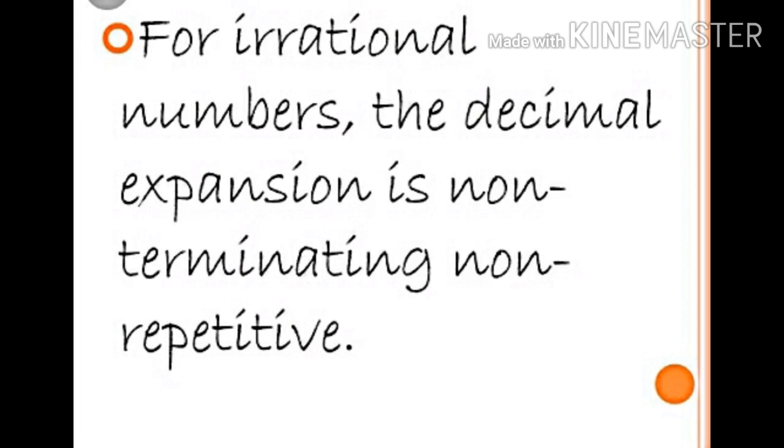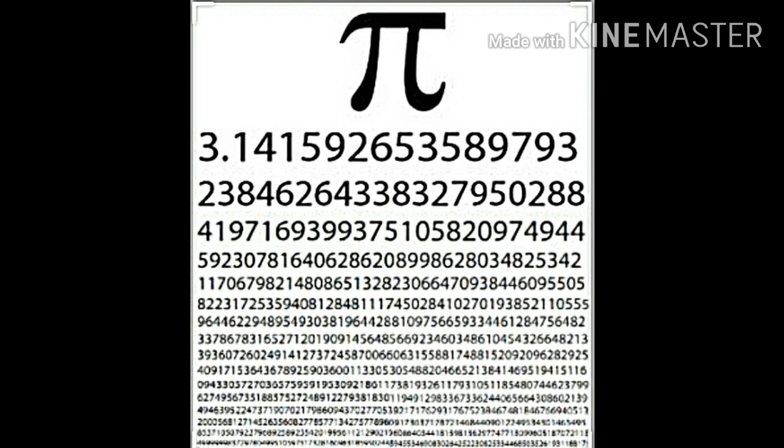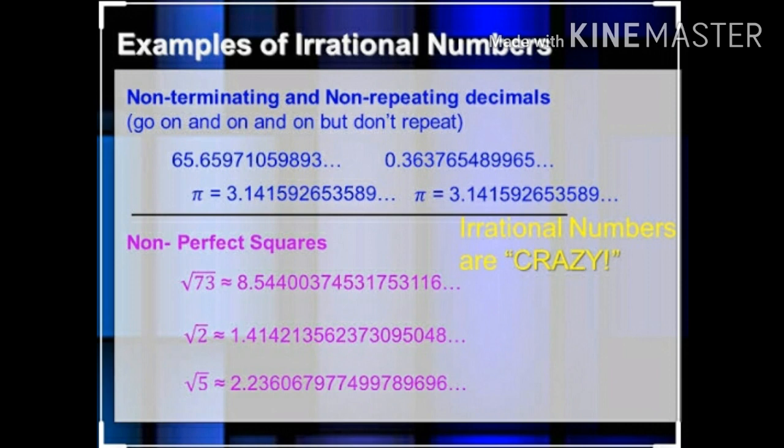The decimal expansion of an irrational number is non-terminating, non-recurring. For example, pi. We know that pi is an irrational number because its value is 3.141592 and so on, which is never ending. Here are some examples of irrational numbers and their first few decimal digits.